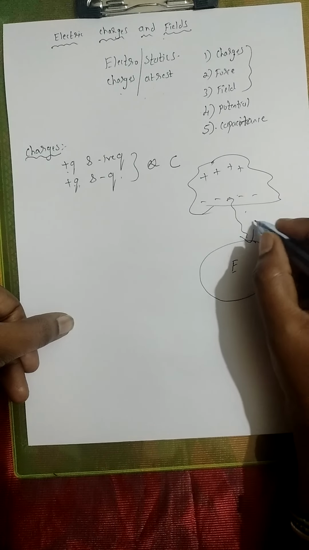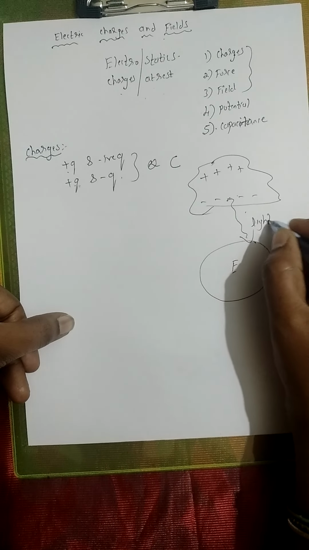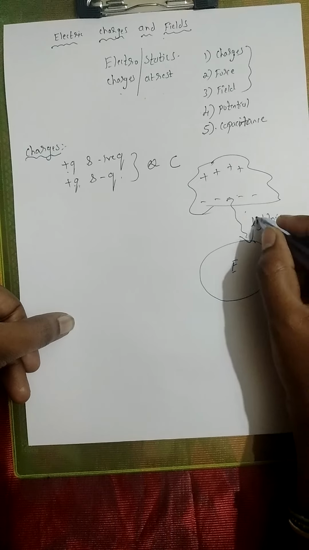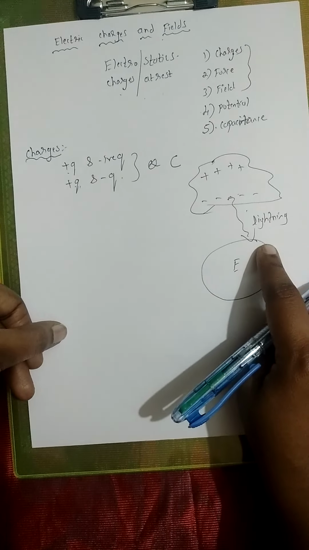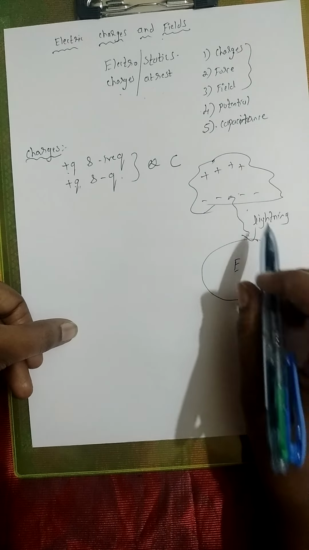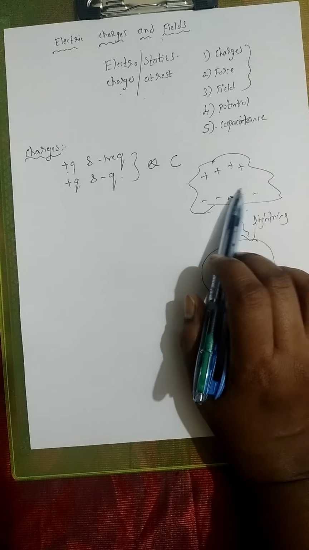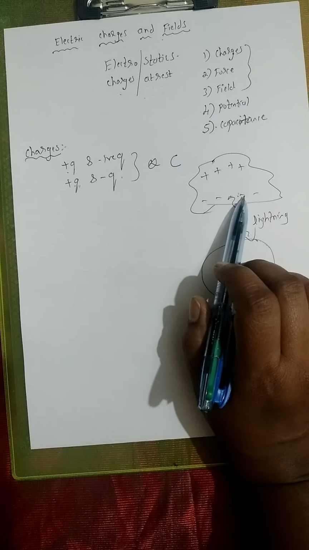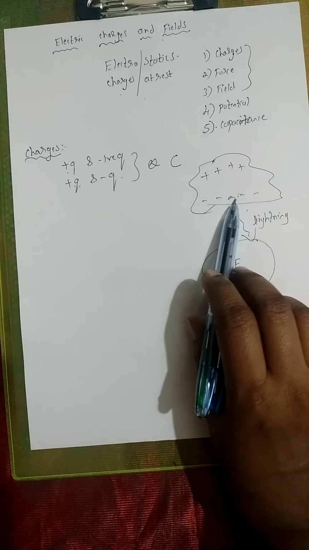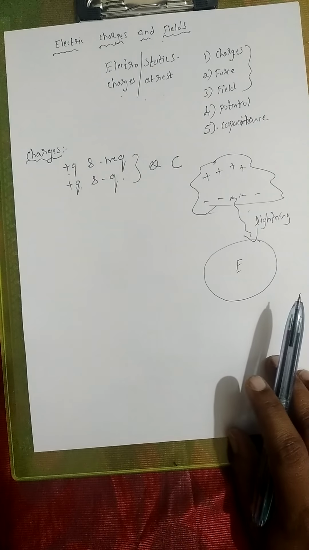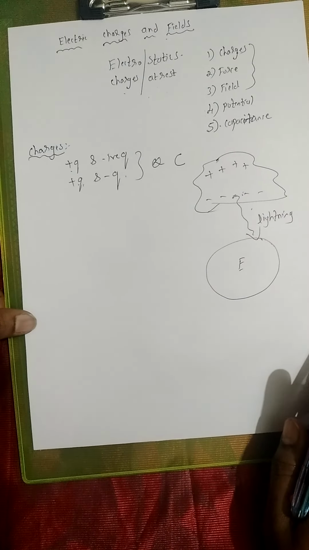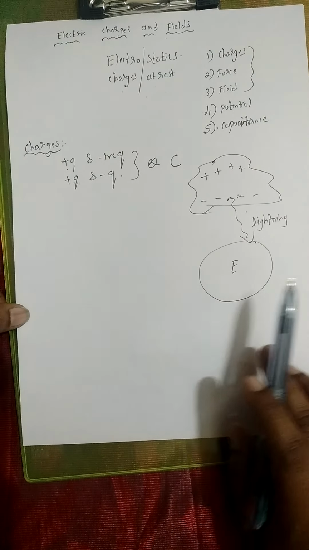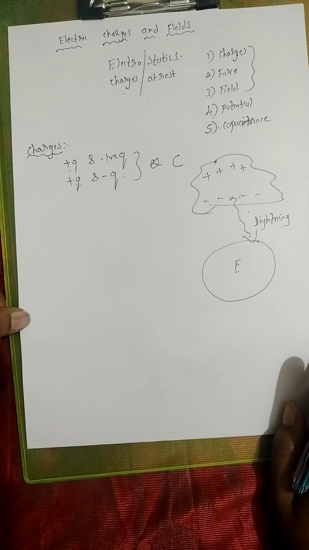And this is what you call lightning, right? So this lightning also is because of the electrostatic concepts only. That is, the static charges are building up, and when it exceeds a certain limit, they flow to the ground, causing the lightning effect, okay. So in our day-to-day life itself, we are experiencing this electrostatic concept, right? That's why it's very, very important for us to know about the charges at rest, okay, children.